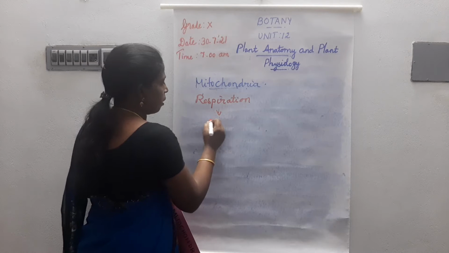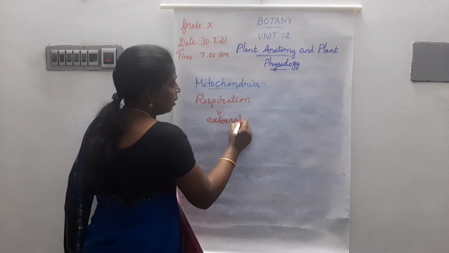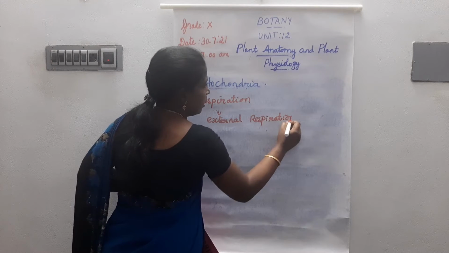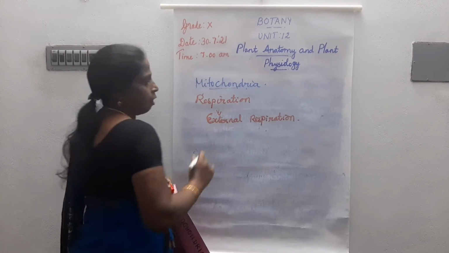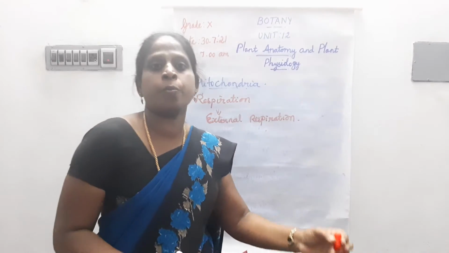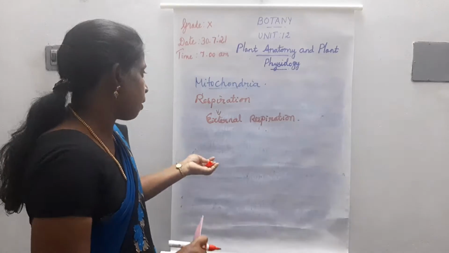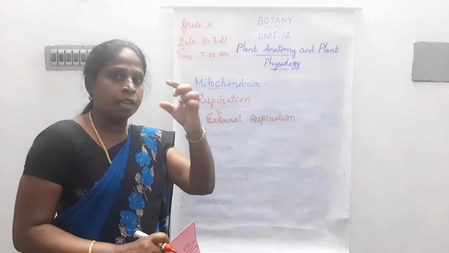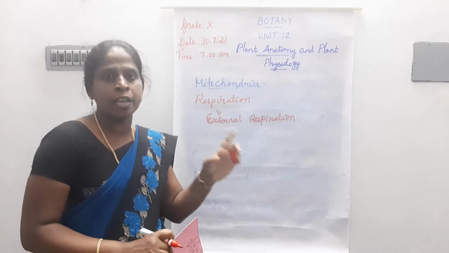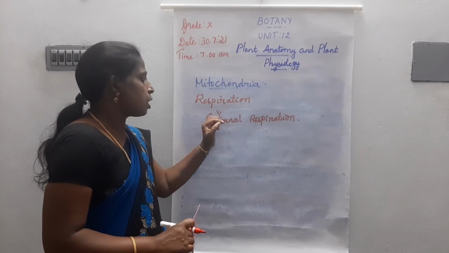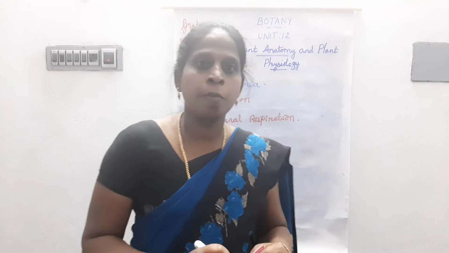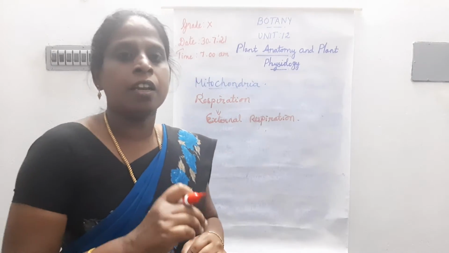There are two types of respiration. The first is external respiration. Respiration involves the gaseous exchange between the environment and the organism. The green plants obtain oxygen from the environment and release carbon dioxide and water vapor. This process is called external respiration. It is a physical process.